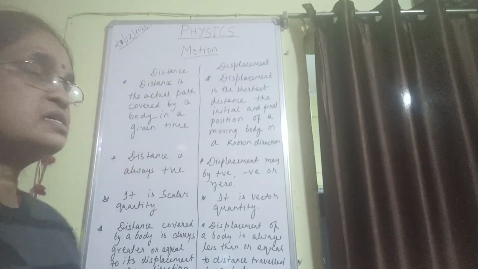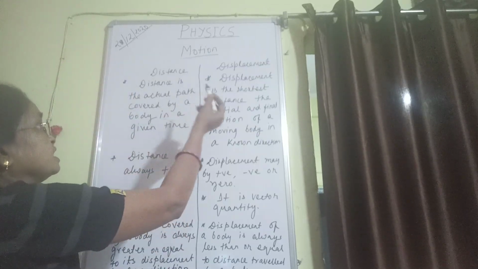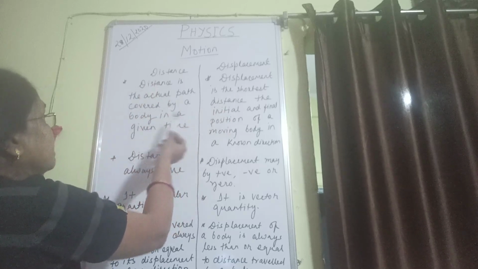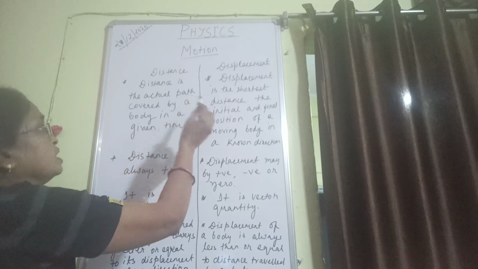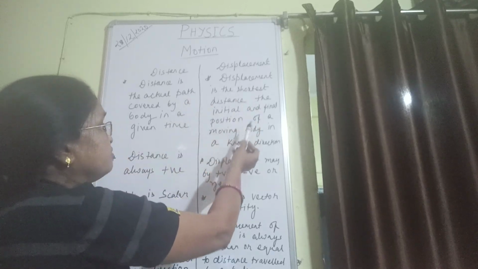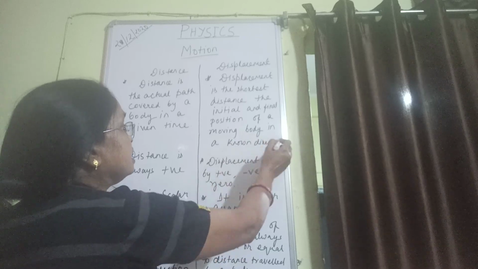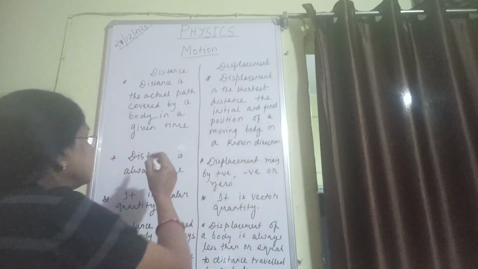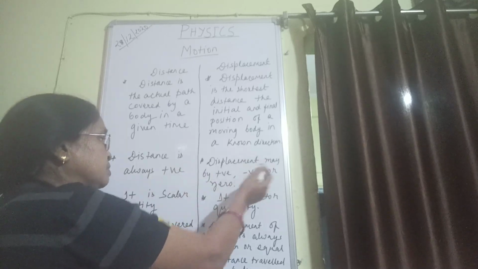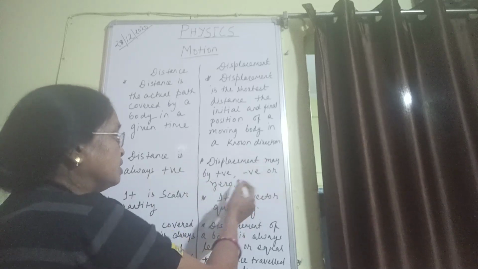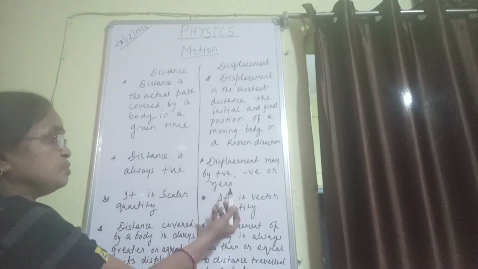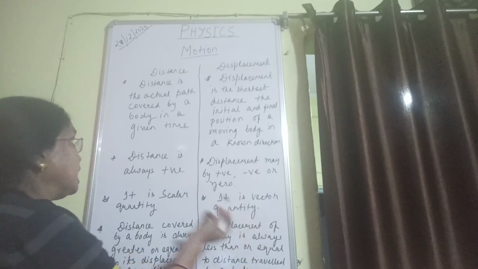So let's see the difference between distance and displacement. Distance is the actual path covered by a body in a given time. Displacement is the shortest distance from the initial to the final position of a moving body in a known direction. Second point: distance is always positive, but displacement may be positive or negative or zero. Distance is a scalar quantity, but displacement is a vector quantity.